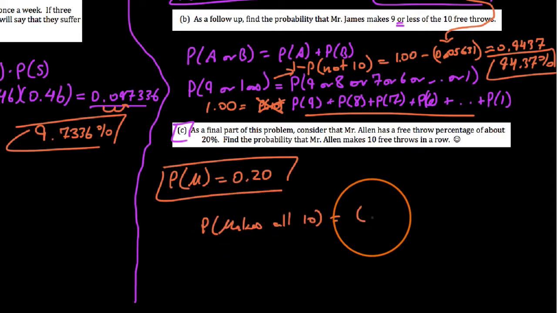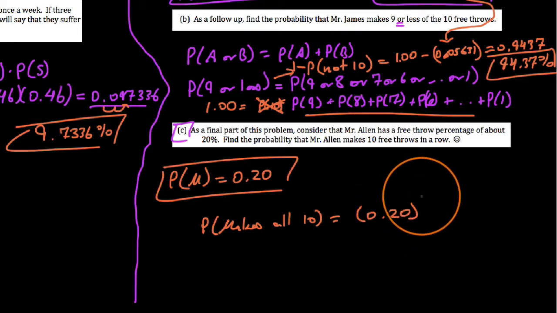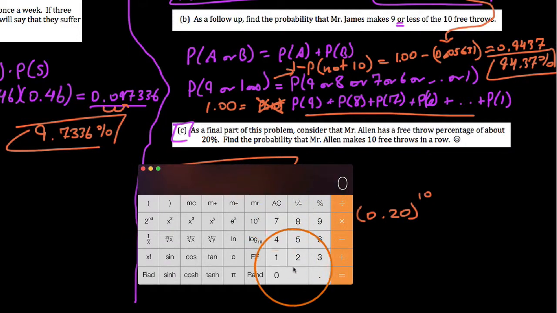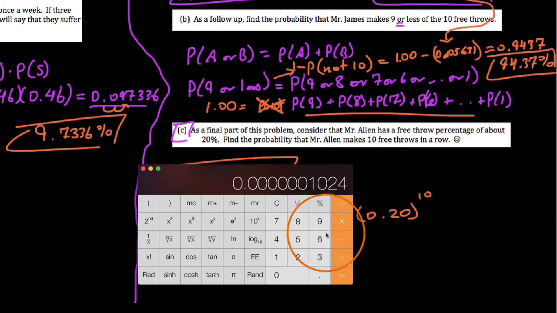And we'll just say that it's the probability that I make it once times itself 10 times. So getting our calculator out here, I'm not even going to write this one down. I'll just show you. We say 0.2 to the power of 10. Now, moving this decimal twice to the right, that is a 0.0000124% chance. Okay, so it's only going to happen once out of every 100, 1,000, 10,000, 100,000, million. It's like a 1 in a million shot. Okay, so it's not going to happen a lot of the time.